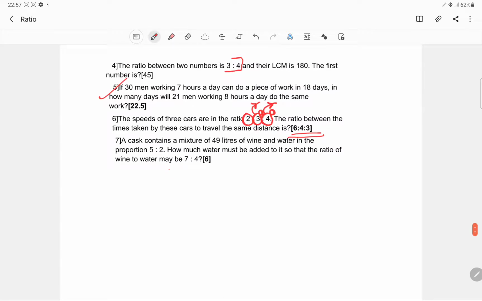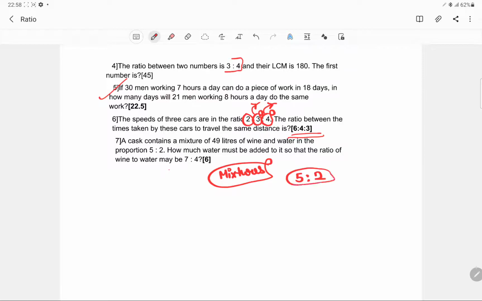Okay, a cask contains a mixture of 49 liters of wine and water in the proportion given. See, ratio was nothing different. In alligation and mixtures, what we used to do is compute it in the manner of out of total. For example, if wine is in the ratio 5 and water is 2, then we say that if you have 7 liters, 5 liters is wine.